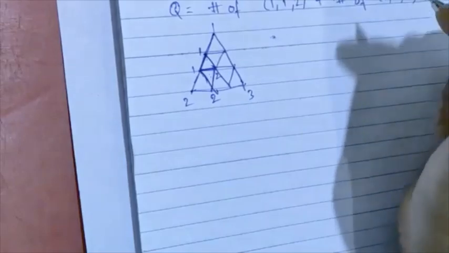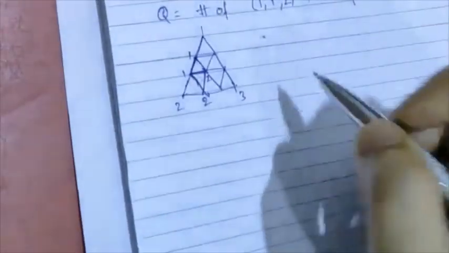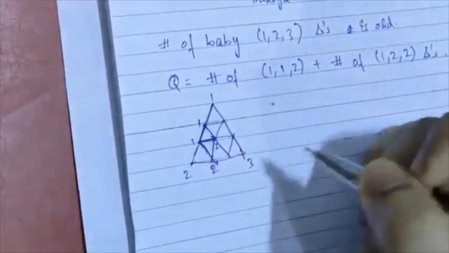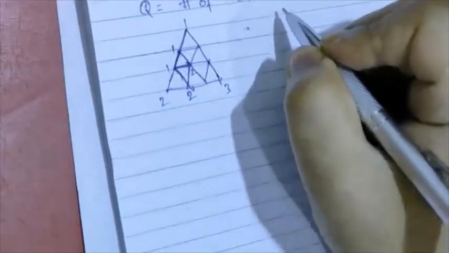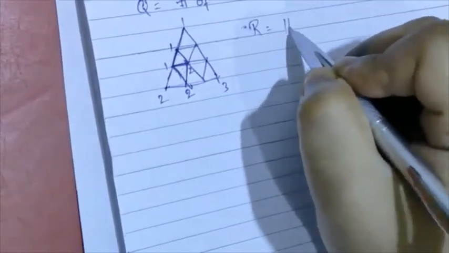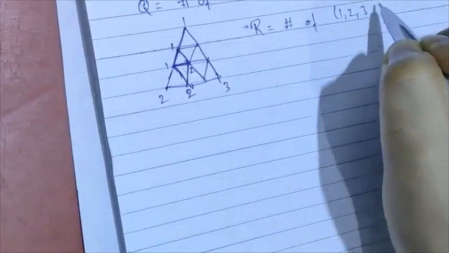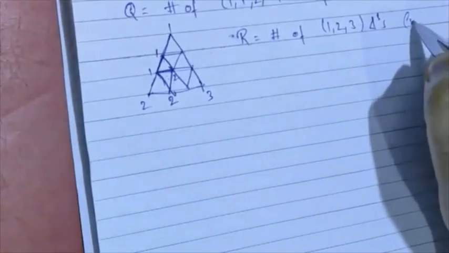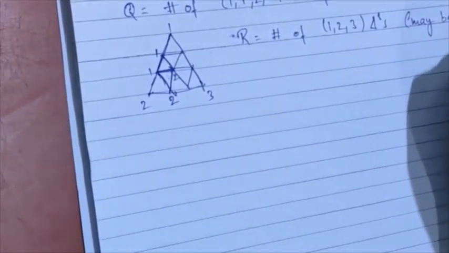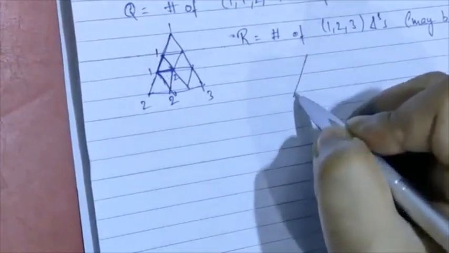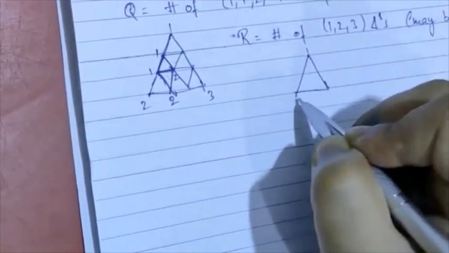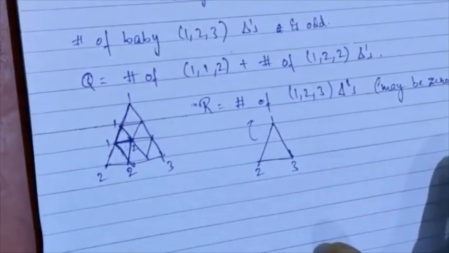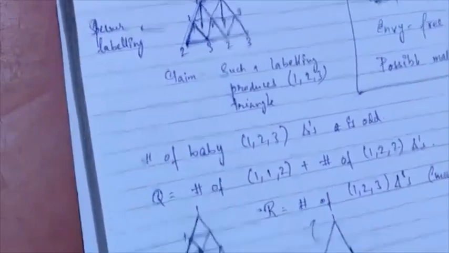Both of these kinds of triangles are going to go in the evaluation of Q. Now I'm going to let R denote the number of 1, 2, 3 triangles. So a priori I'm not making an assumption on R. I can assume it may be 0 or it may not be 0. At any rate, any triangle of the form 1, 2, 3 is going to go in the evaluation of R. So I'm not making any a priori assumptions on R.